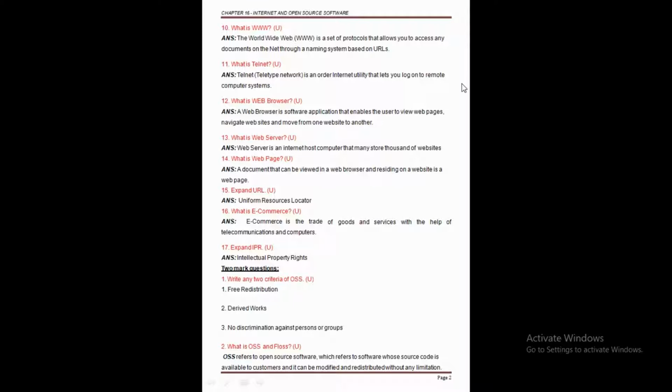Clear this point here. The meaning of protocol is a standard set of rules that allow electronic devices to communicate with each other. That means whatever electronic devices or computers are going to communicate, it is just because of this set of protocols, set of rules here. So this protocol allows us to communicate with each other. So it tells some of the rules. So what are the rules that are going to be in the protocol? The rules like what type of data may be transmitted. Clear this point here.